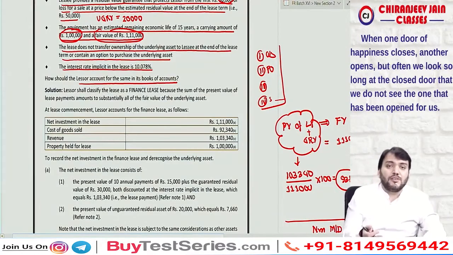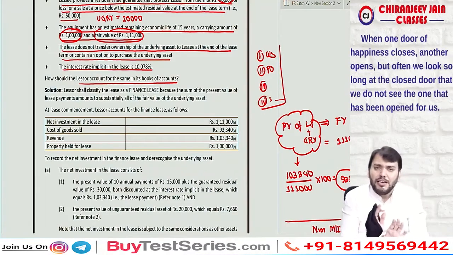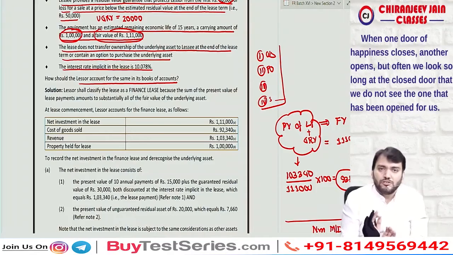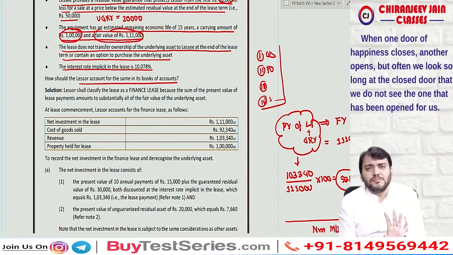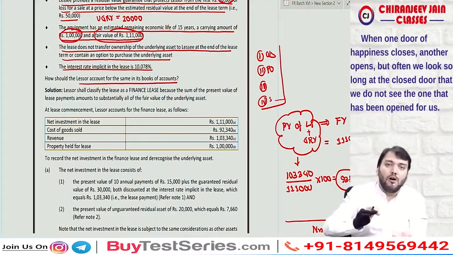So this was the journal entry in the books of lessor in case of finance lease, whether he is a manufacturer dealer or non-manufacturer dealer. If the question is silent, assume manufacturer dealer by giving an alternative answer also.